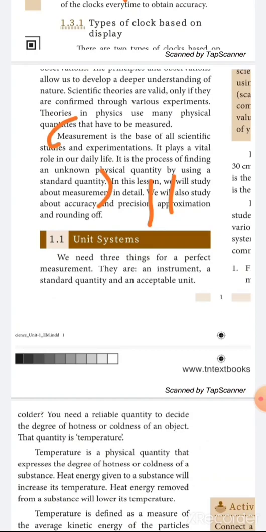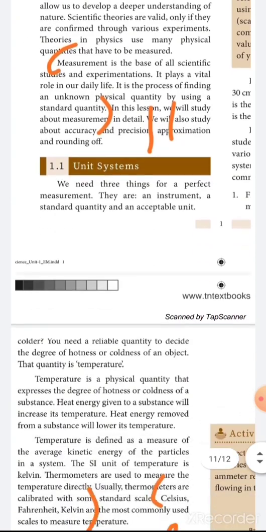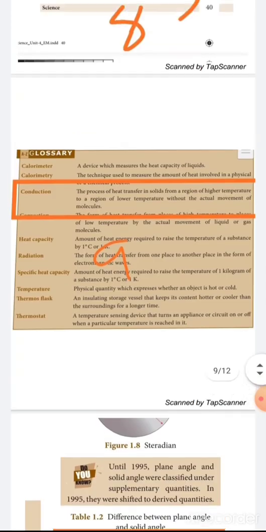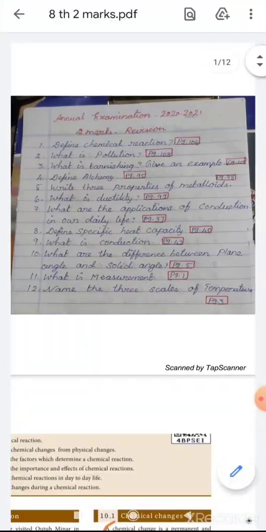Page number 1. Start with measurement and end with the standard quantity. Next, name the 3 scales of temperature. This is also important. Celsius, Fahrenheit, Kelvin. This is the 12th question.